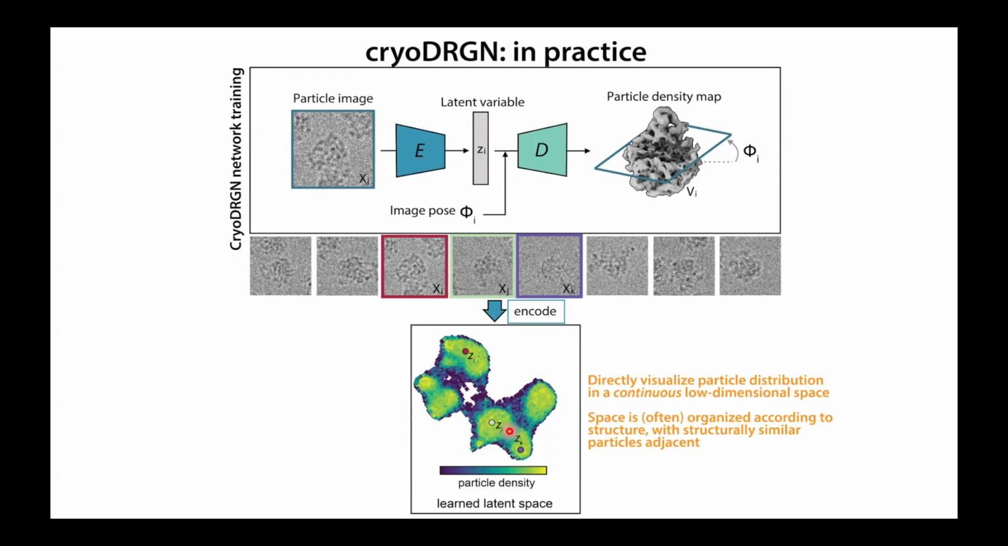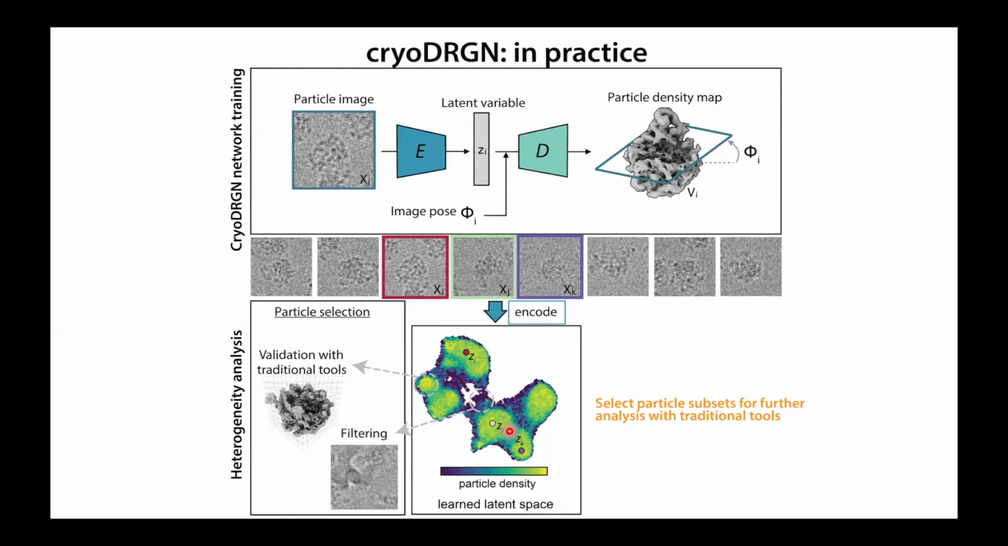You can directly use it as a classification tool. If you don't trust the reconstructions from the neural networks, you can simply use it to isolate sets of particles that you can then take back into your favorite reconstruction suite and do all the traditional things we do with cryo-EM.